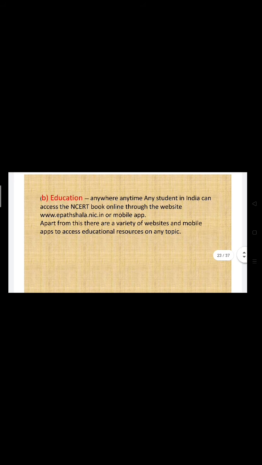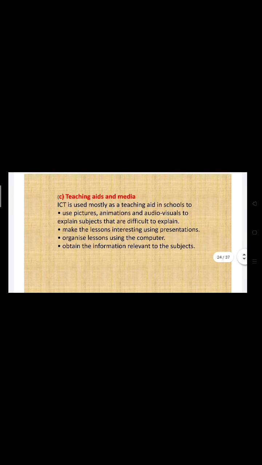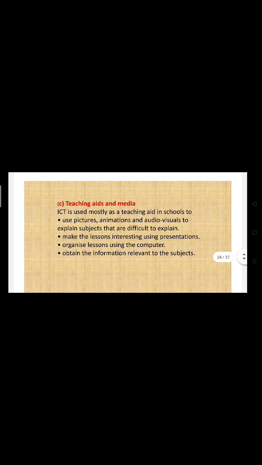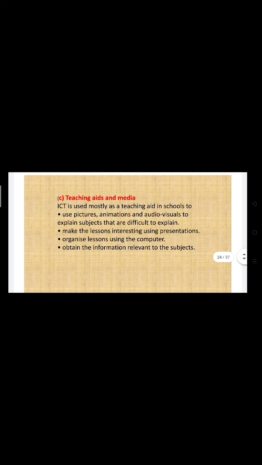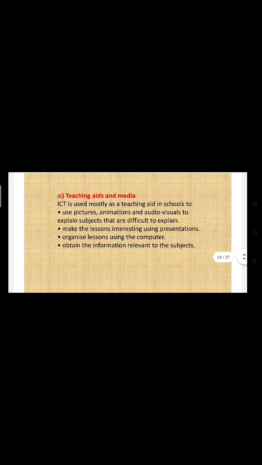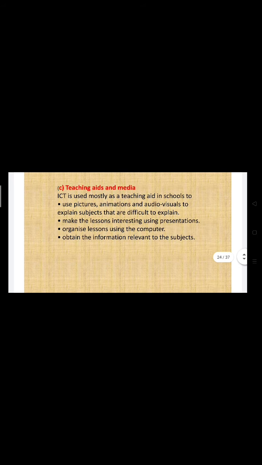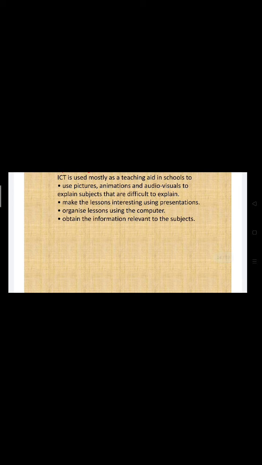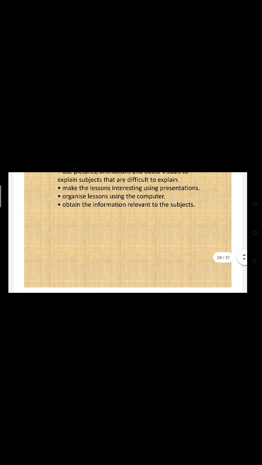Education anywhere, anytime: any student in India can access the NCERT book through an online website. These are all examples of IT, where we are using information technology. Teaching aids and media: ICT is used mostly as a teaching aid in school. We use pictures, animations and audio visuals to explain the subjects to the student. We make a lesson interesting using these presentations.